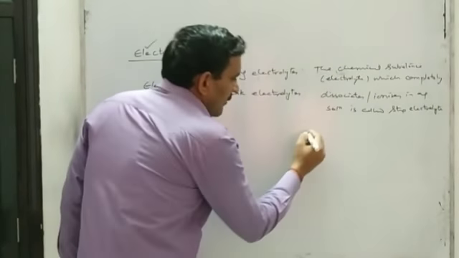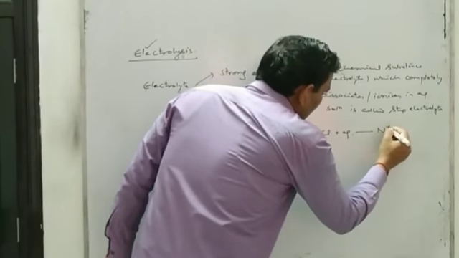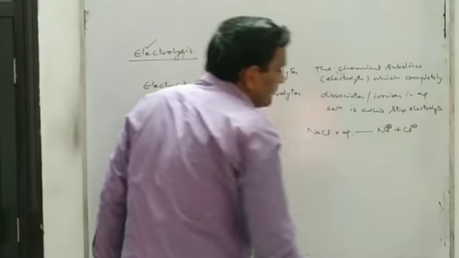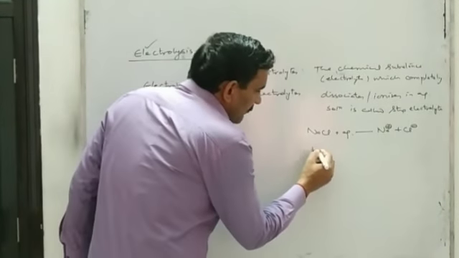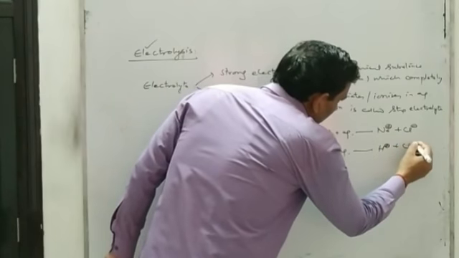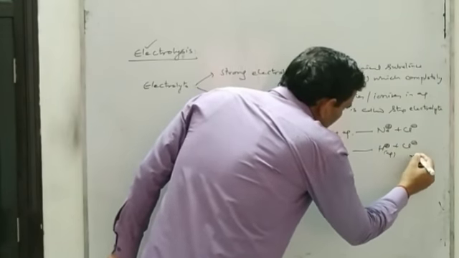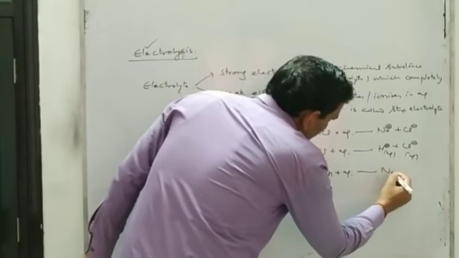For example, if we dissolve NaCl in water, it will dissociate almost completely. Likewise, suppose we dissolve HCl in water, it will completely ionize. If we dissolve sodium hydroxide in water, it will also completely dissociate.